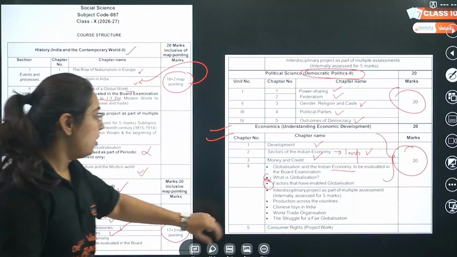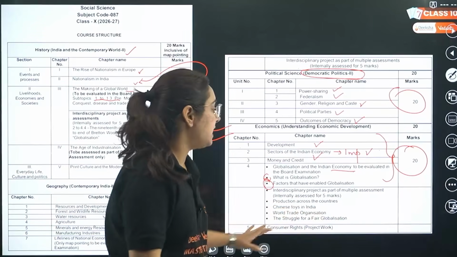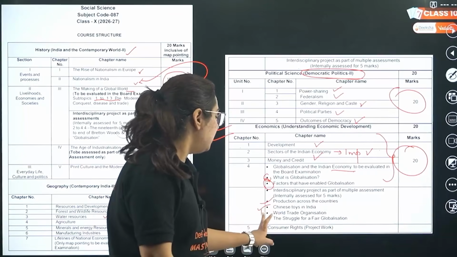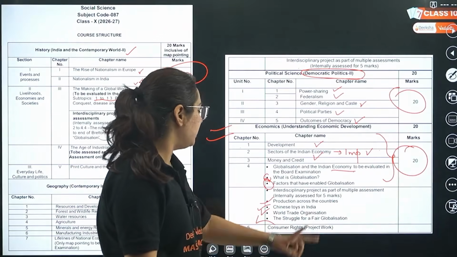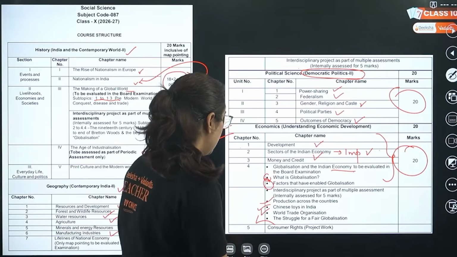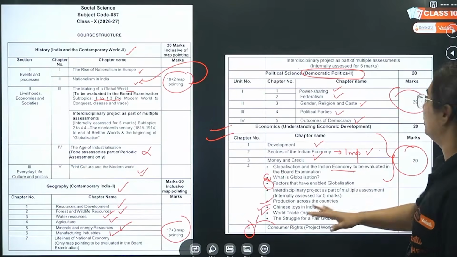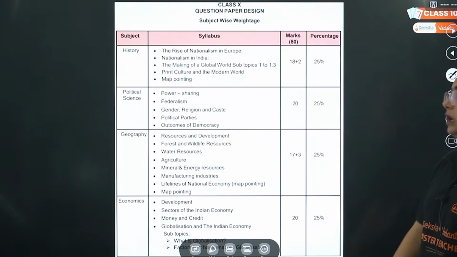Okay? Now, for interdisciplinary projects, there are some topics added: production across countries, Chinese toys in India, World Trade Organization, and the struggle of fair globalization. From consumer, write the 5th chapter in economics. It will only be project work. Only and only what? Project work.